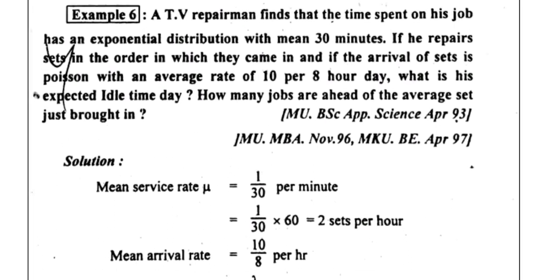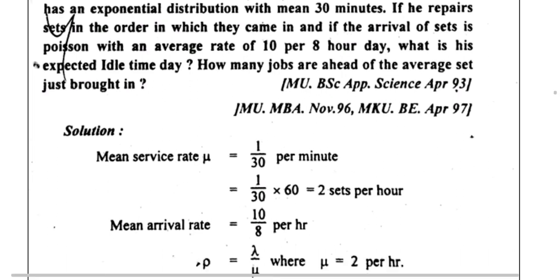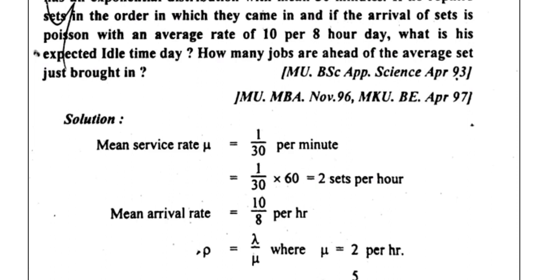So in this problem, the mean service rate we have to calculate as 1 by 30 per minute, and 1 by 30 into 60 equals 2 sets per hour. And finally, here we are going to find the arrival rate. The arrival rate is an average of 10 per 8-hour day, so for 8 hours a day, 10 is your arrival rate. So you have to calculate 10 by 8. After calculating these, lambda and mu, you will go with the mean value.